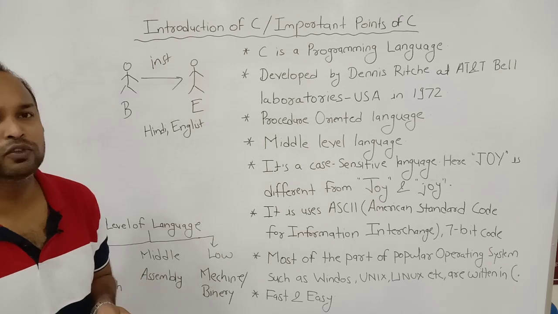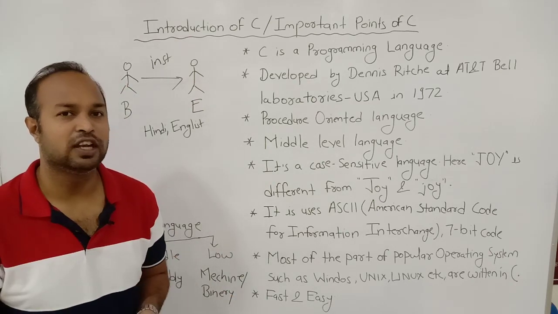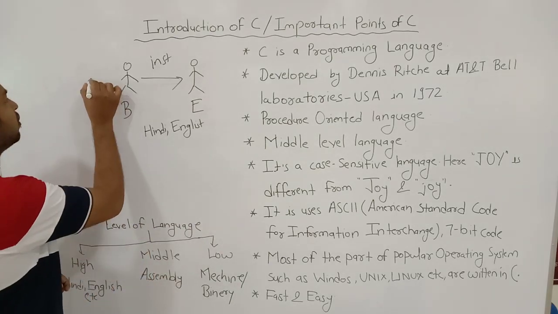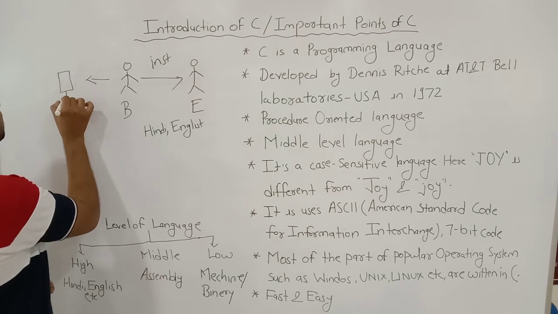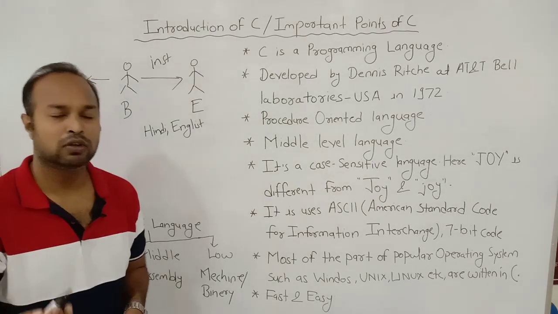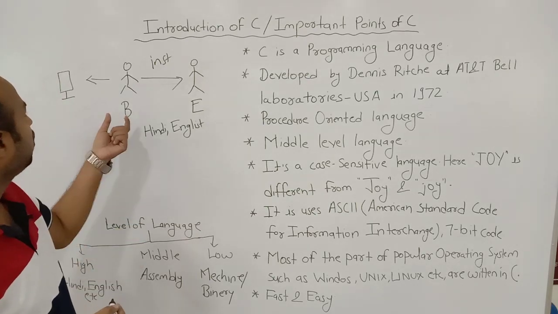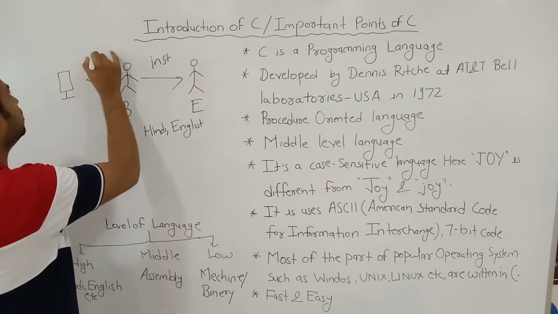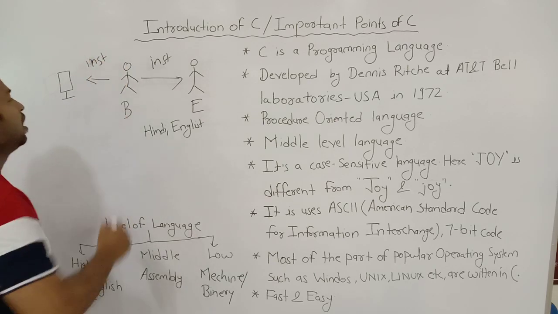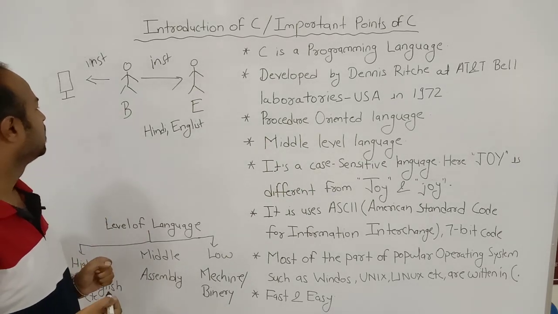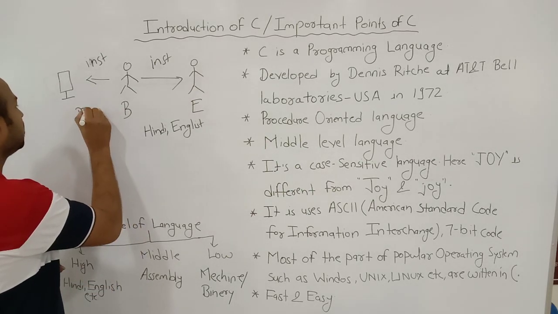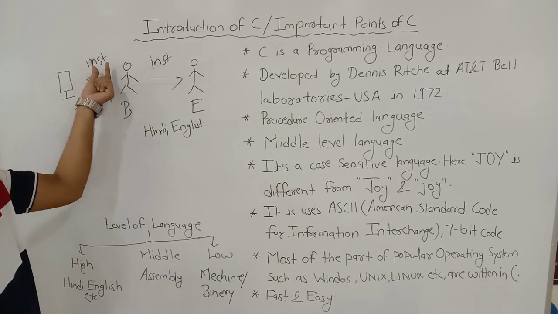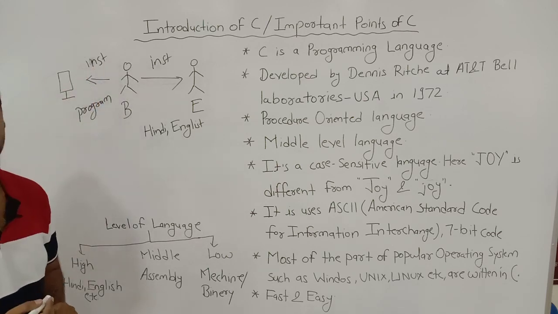Means if there are two or more humans and they want to communicate, they require a language for communication. Similarly, if a boss wants to work with an electronic device or computer, how can the boss give the instruction to the computer? By using a program. And within the program we write the instruction for the computer.